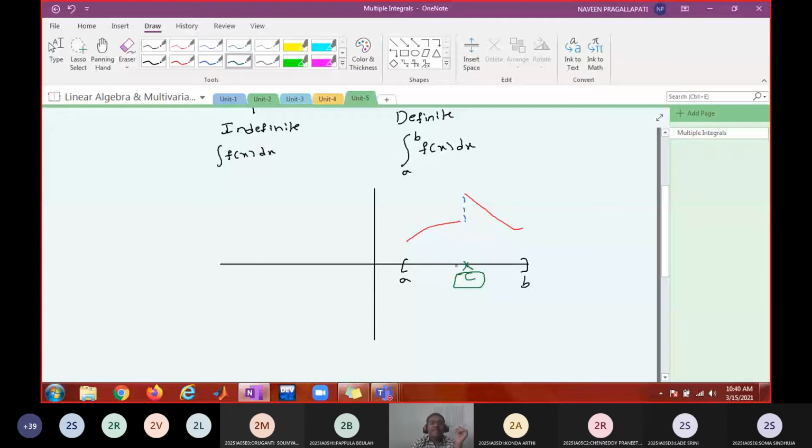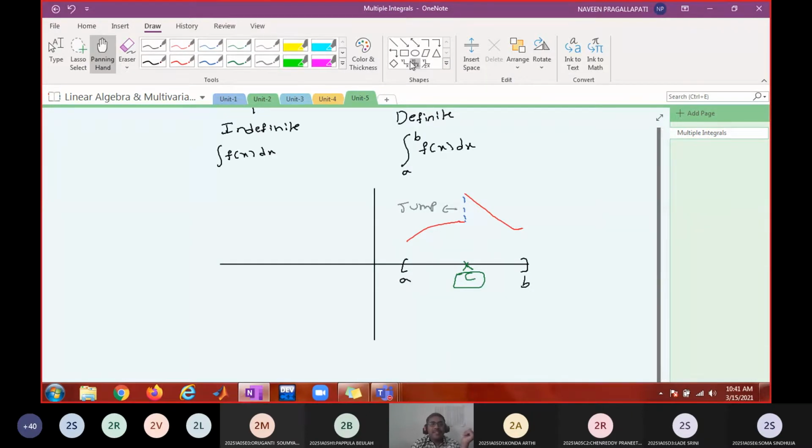Discontinuity can be classified in several ways. Here you see there is a gap. That gap is called a jump. If this jump is finite, if the distance is finite, then we say C is a finite jump discontinuity. If the jump is infinity, then we say C is an infinite jump discontinuity.